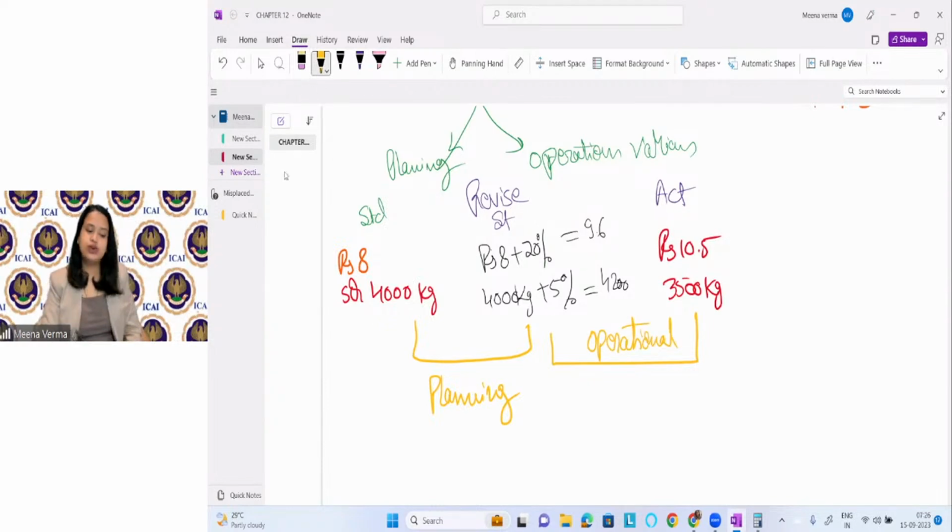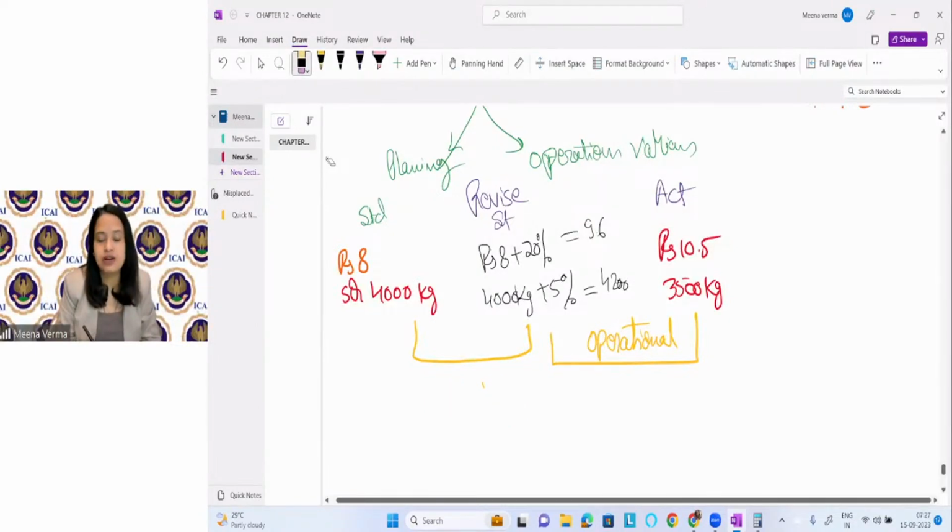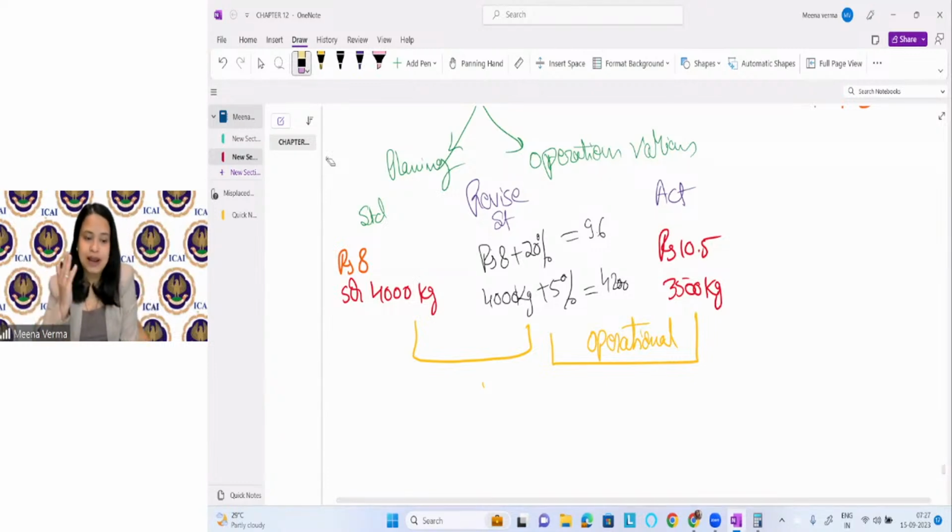So we know what difference is coming for planning variance and what for operational variance. We can find everything: planning price variance, planning quantity variance, operational price variance, operational quantity variance. We can even find the total variance in this way, right?